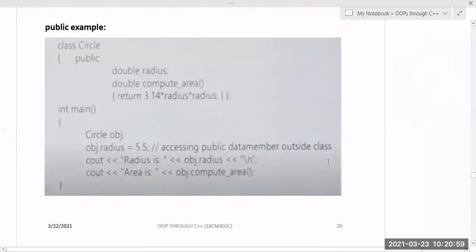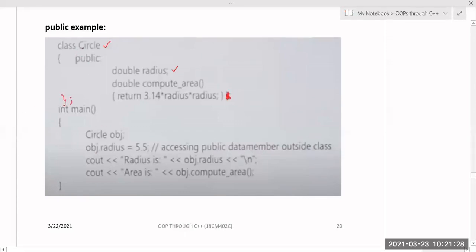And if you take a public example, like this is your class circle, and within the public section we have double radius and double compute area, and I am creating the object for this class, and obj.radius equal to 5.5. Okay, ikkada ila access cheyochu endukante it is a public data. So public data means outside the class also I can access. Ante ikkada meeku already class anedi ikkada end ayipoyindi. Actually this is your class ending.